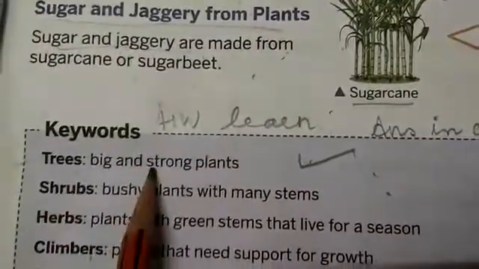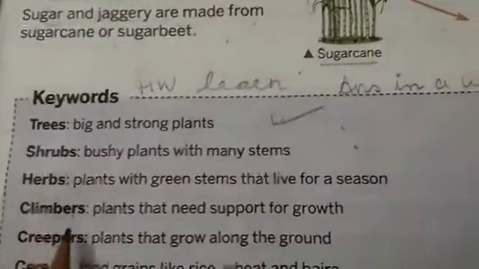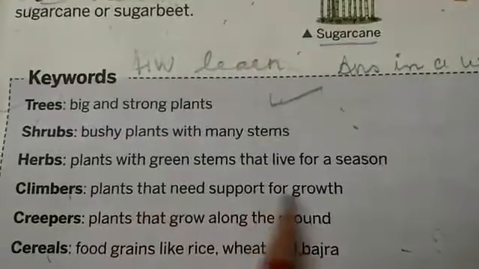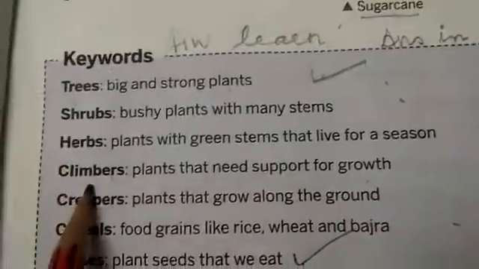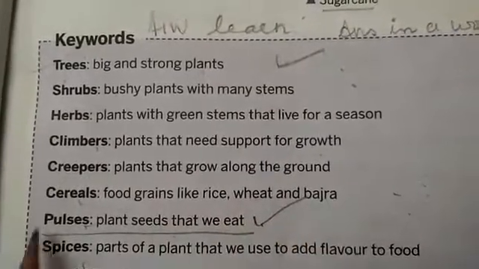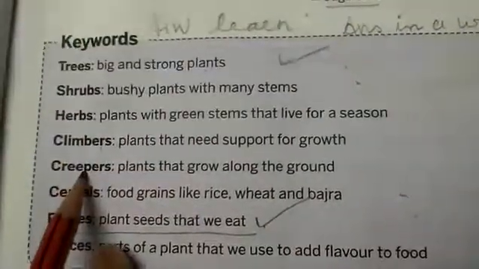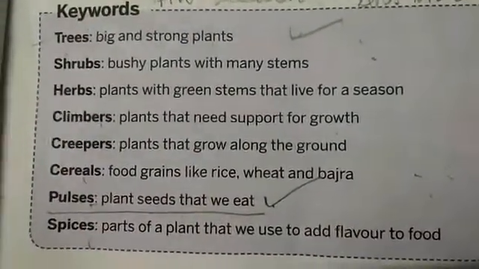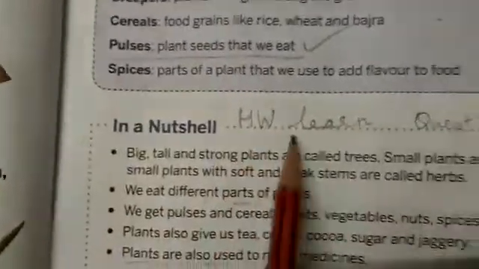You may get a question, answer in a word. Big and strong plants, you'll be writing trees. Plants that need support for growth, one word: climber. Food grains like rice, wheat, and bajra: cereal. So you have to learn this. Now you'll have to learn this also, in a nutshell, homework.